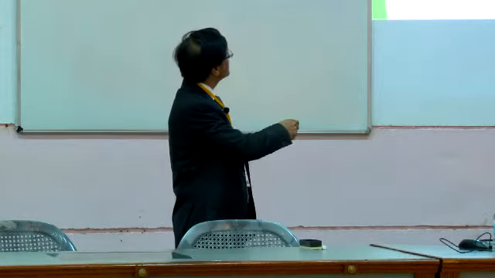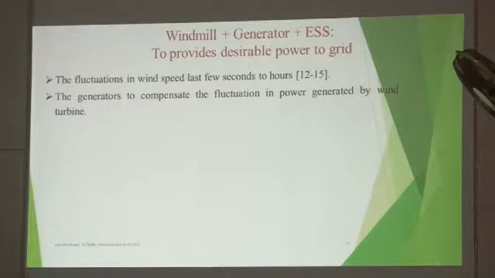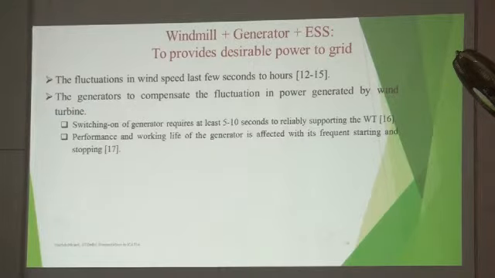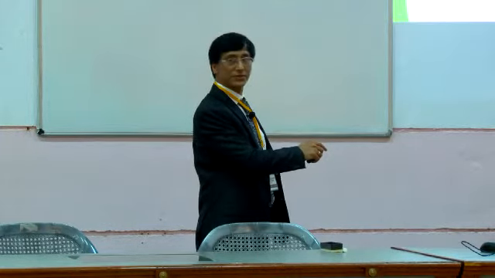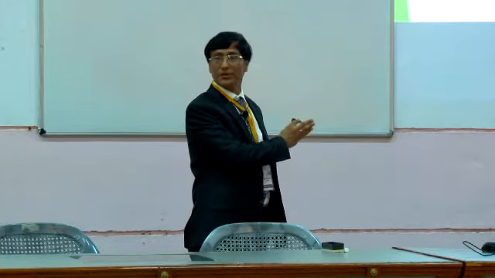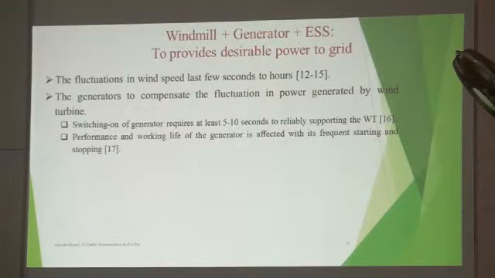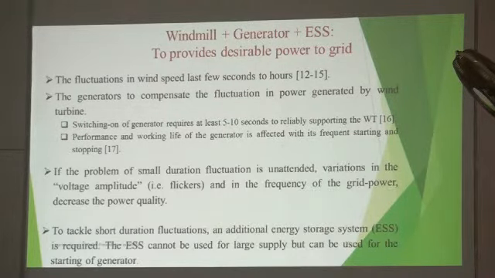But we are saying that overall fluctuation may happen over few seconds to few hours. I can use a generator for the long duration. For small duration, I may not require a generator. If I have a flywheel system, I can store energy and give back. Switching a generator on takes a few seconds. If I have a good flywheel system, I can store energy, and I don't really require the generator to switch on and off. However, if consumers don't get electricity immediately, there will be a bad response. So we are trying to work on that.